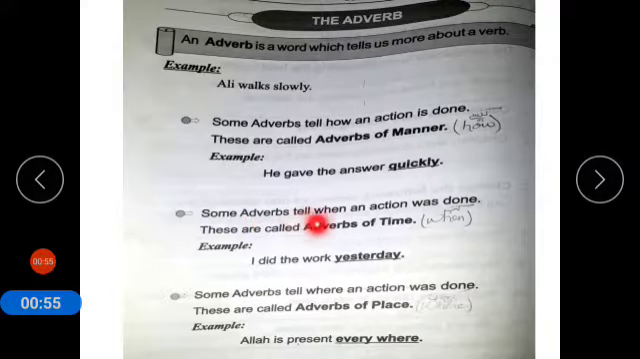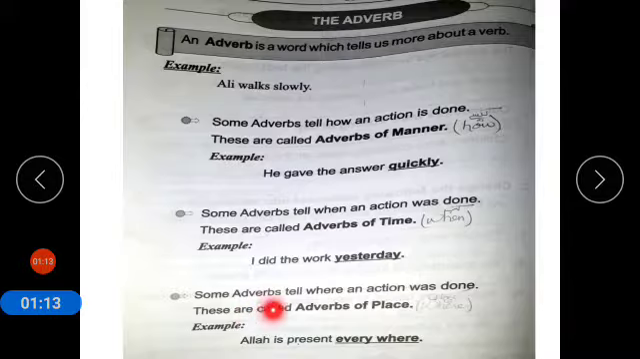Some adverbs tell when an action was done. These are called adverbs of time and we use question when for it. Example: I did the work yesterday. When you did the work? I did the work yesterday.